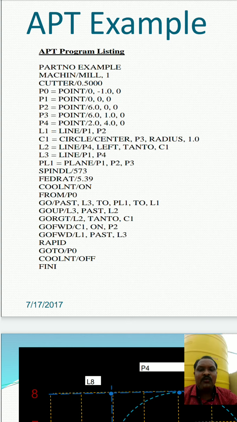Okay, then go forward slash C1 on P2, go forward, then go forward slash L1, the line between P1 and P2, then past L3. Then we are going to finish. We should write rapid, then go directly to P0, then coolant off, then finish. So this will be the entire APT example.